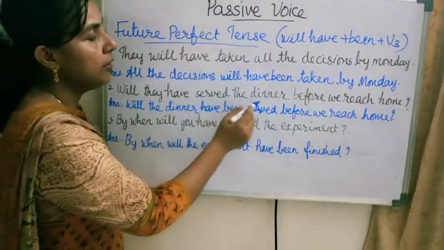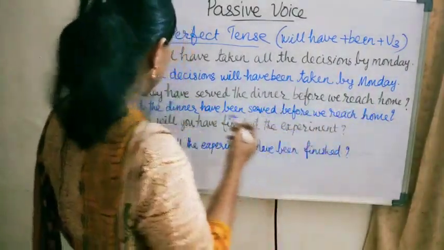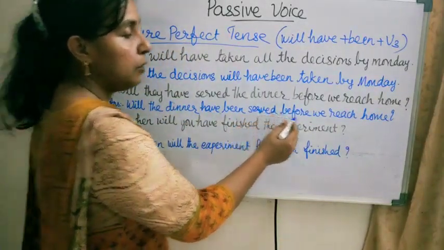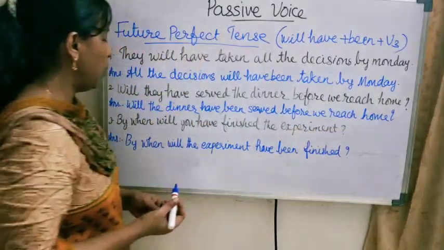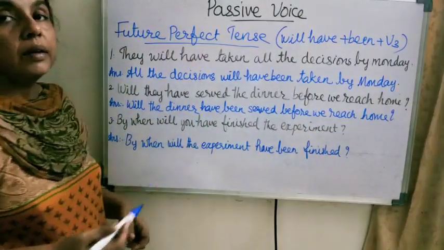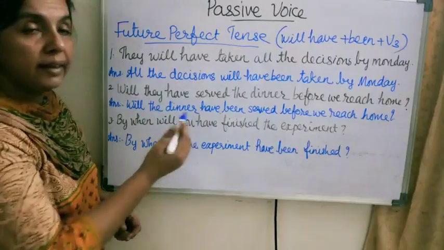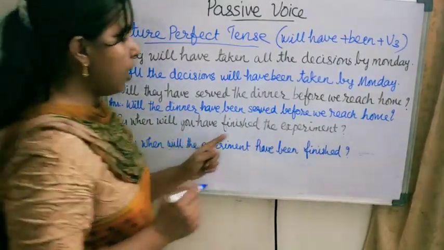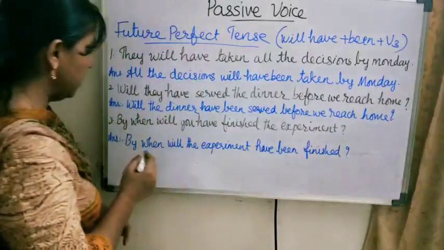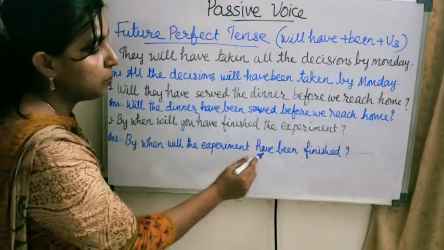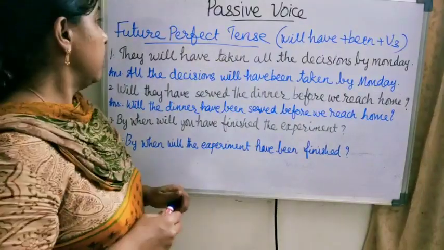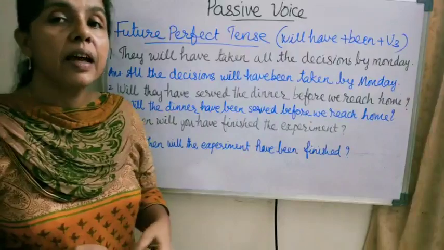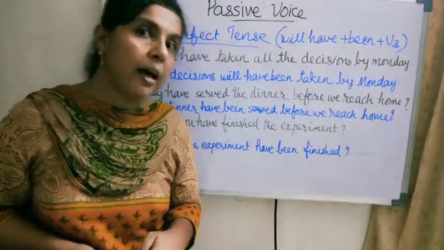Will they have served the dinner before we reach home? Question: will the dinner have been served before we reached home? By them is silent here. Now next, by when will you have finished the experiment? By when will the experiment have been finished? After this, perfect continuous tense cannot be expressed in the passive form.